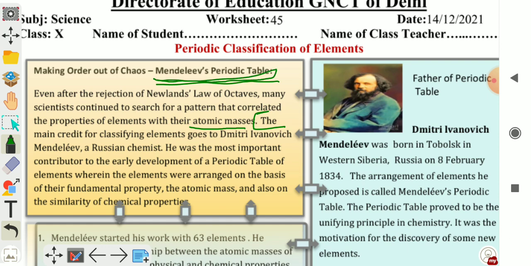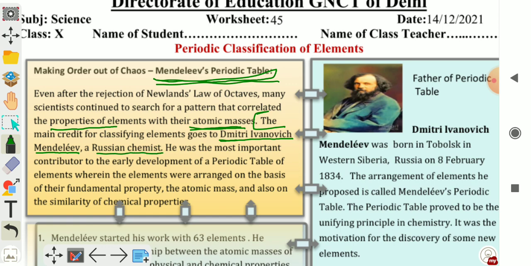Even after the rejection of Newland's law of octaves, many scientists continued to search for a pattern that correlated the properties of elements with their atomic masses. The main credit for classifying elements goes to Dmitry Ivanovich Mendeleev. What is the name of the scientist? Dmitry Ivanovich Mendeleev, a Russian chemist.